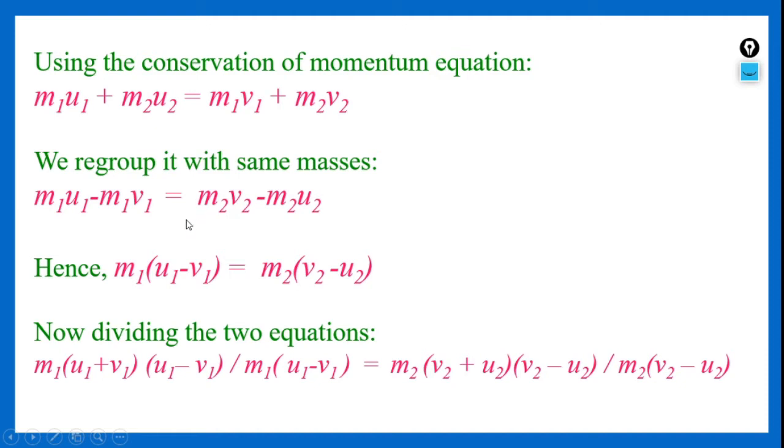So what we are doing is dividing the equation of kinetic energy by the equation of conservation of momentum. Hence we get m1 into u1 plus v1 into u1 minus v1 by m1 into u1 minus v1 is equal to, on the RHS side, m2 into v2 plus u2 into v2 minus u2 by m2 into v2 minus u2.